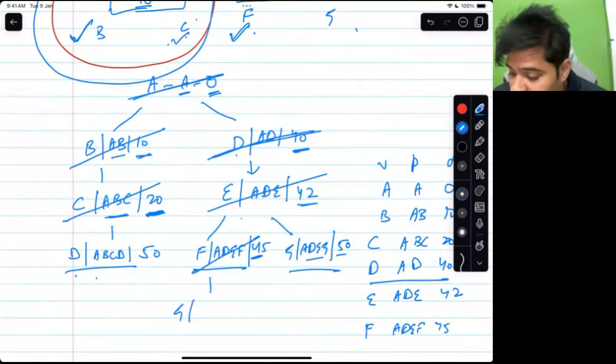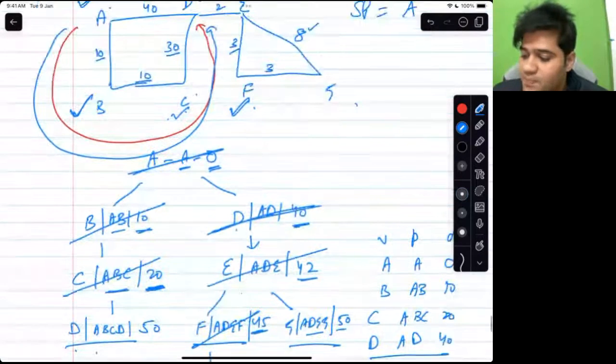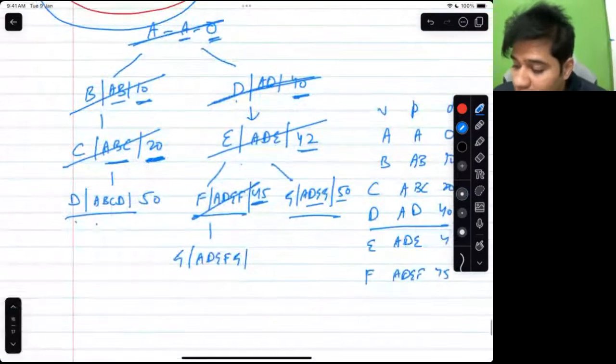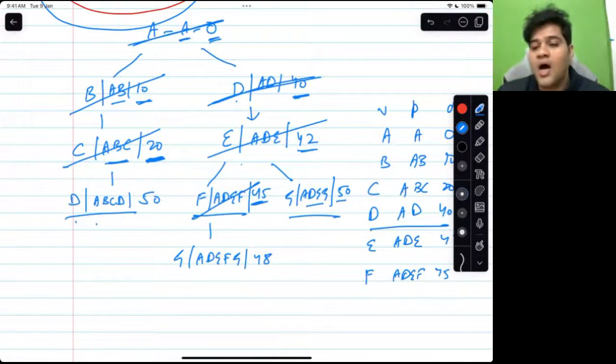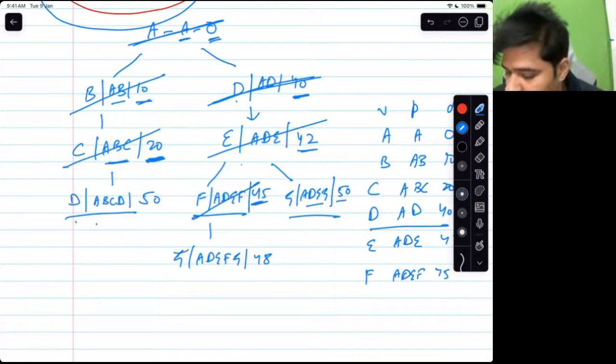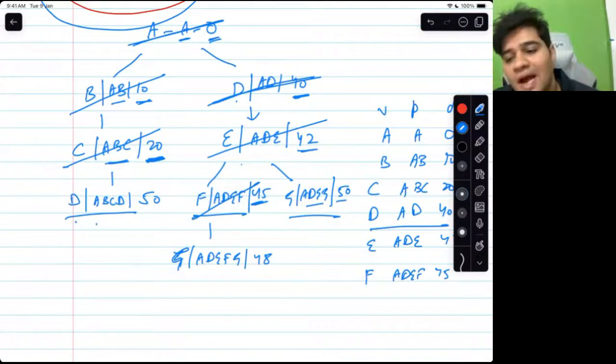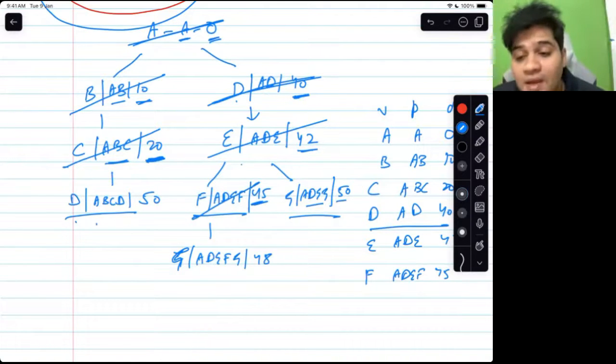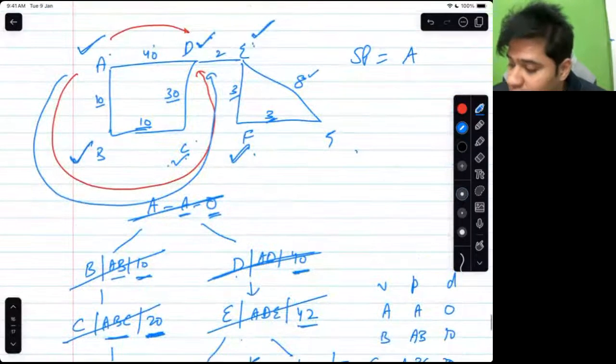So G has a new path. That is A, D, E, F, G path. 45 plus this 3, 48. Out of these three now, which one will be removed? G had 48. So see, I have two paths till G here: ADEFG, ADEG. Do you see the algorithm has preferred?